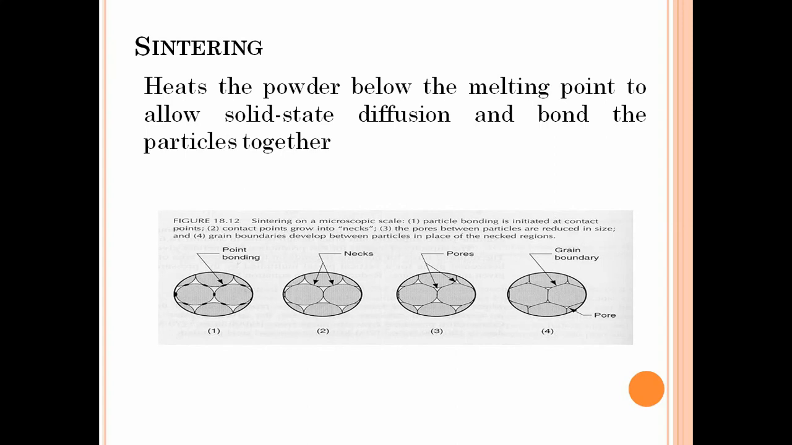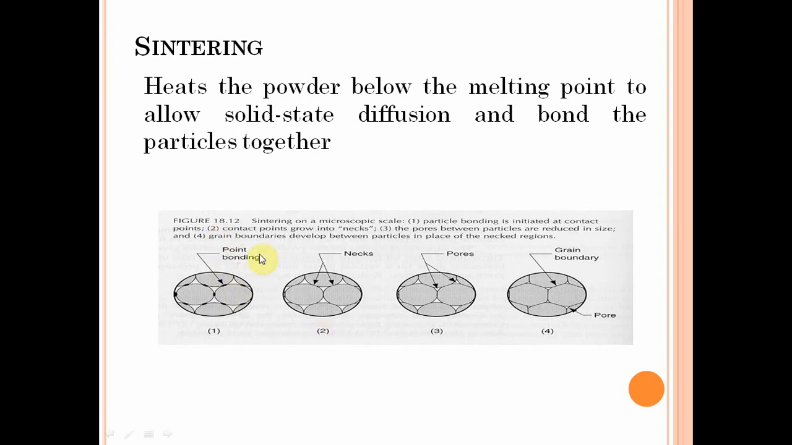The temperature used for sintering is below the melting point of the major constituent of the powder material, and under the influence of heat, bonding takes place between the aggregate particles. Once cooled, the powder gets bonded to form a solid piece, resulting in high strength, density and hardness. If you see figure 1, it shows the particle bonding is initiated at contact points. Initially it starts at the contact points, and bonding takes place.